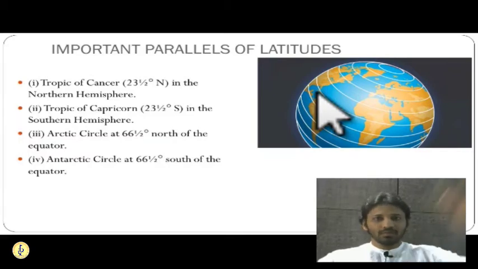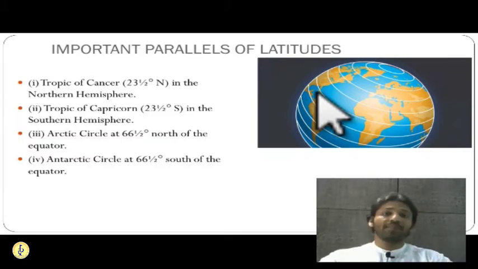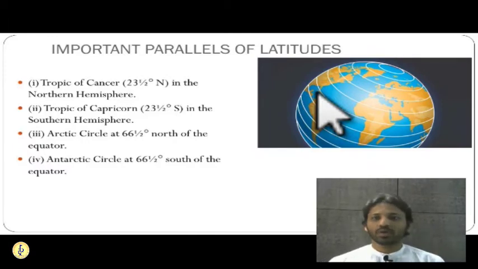The total number of latitudes, also known as parallels because they all are parallel to each other, is 180. So 90 in the northern hemisphere, 90 in the southern hemisphere. So they are 180.